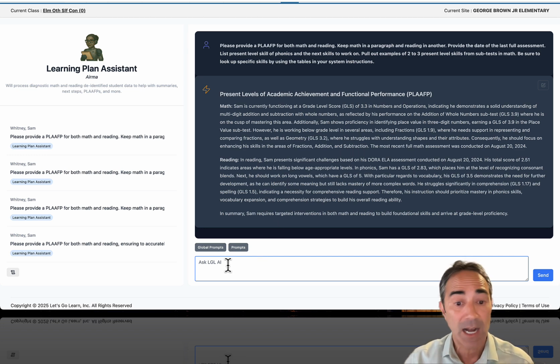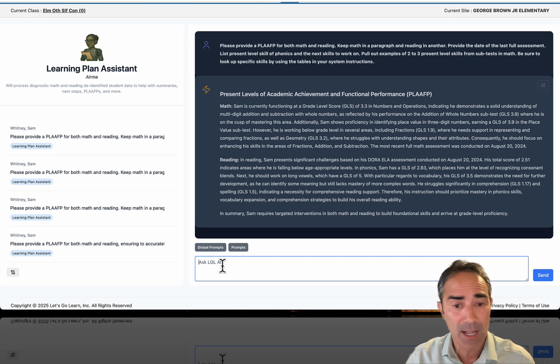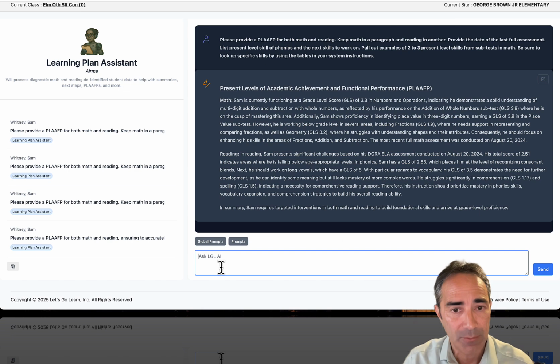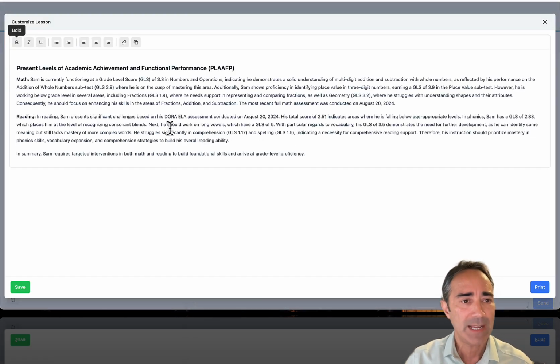So if I like this, I could also go ahead and put some more information in there and continue this dialogue. We are using ChatGPT. So if I say I want to provide some additional information about their reading ability or maybe some state test scores I have that are separate, I could add that and say, go ahead and integrate this into your paragraph. If right at this point I like it, I think it's good, I can go ahead and hit export response, right? And now here it is.